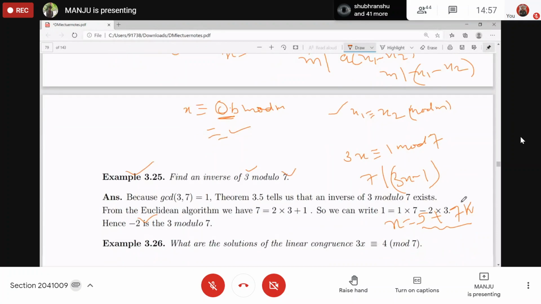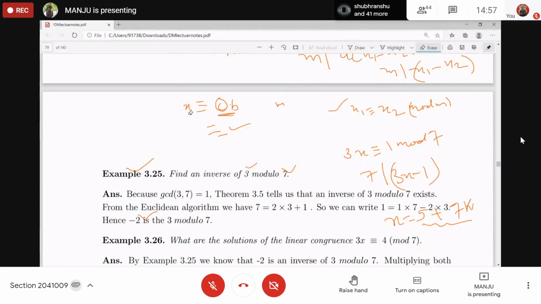Another way to find the inverse: here 3 and 7 are coprime, that is, the GCD is 1, right? So the GCD of 3 and 7 is 1. Can you write 1 as a linear combination of 3 and 7? 3 times minus 2 plus 7 times 1 is 1, or 3 times 5 plus 7 times minus 1 is 1. 15 minus 14 is 1.